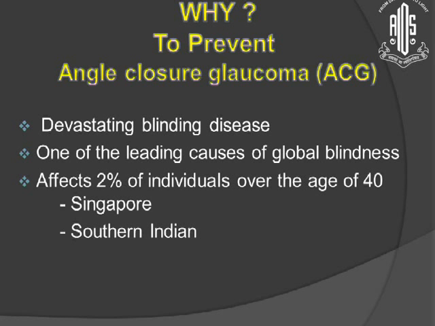Angle closure glaucoma, as we all know, is a devastating blinding disease and one of the leading causes of global blindness. It affects about 2% of individuals. In one of the studies, it has been shown that over the age of 40, at least 2% of individuals in the population can have a shallow chamber and angle closure glaucoma.